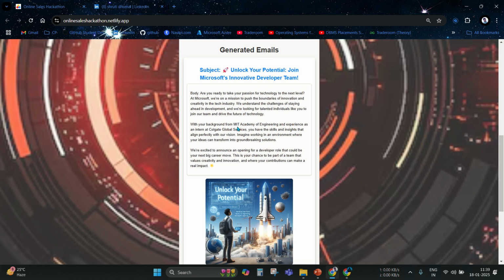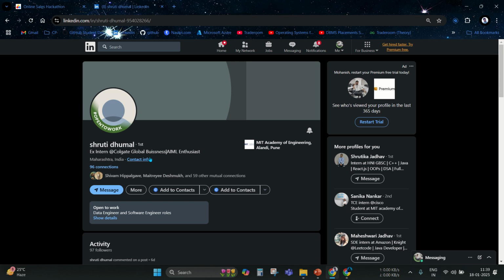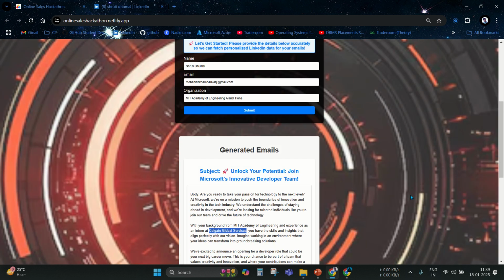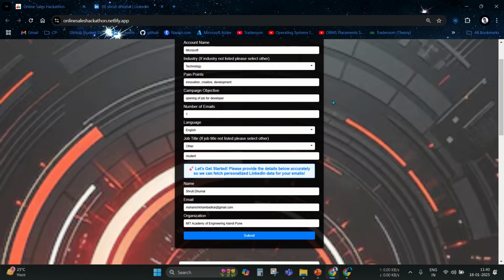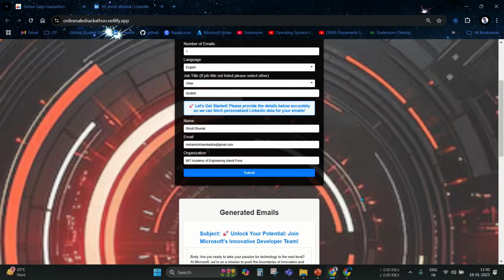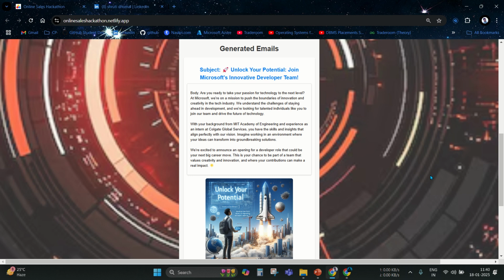With your background from the MIT Academy of Engineering and experience as an intern at Colgate Global Services. So this is Colgate Global Services, which is fetched directly from the ex-intern's LinkedIn profile. All the LinkedIn profile data is integrated in our API, because at the top we have not mentioned anything about Colgate Global, and this is directly taken from LinkedIn.